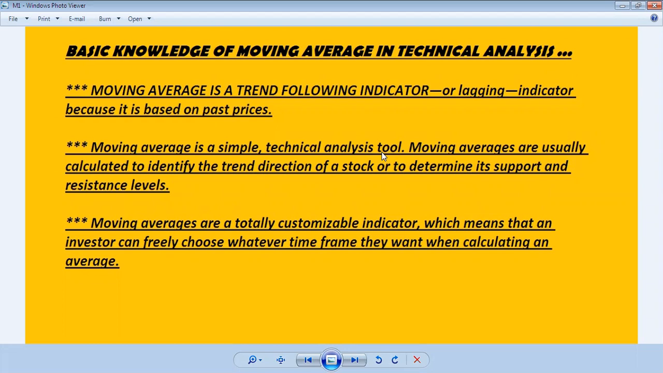I'm making this video for learning purposes, or educational purposes, you can say. Through this video, I discuss the basic knowledge of moving average in technical analysis. This is one of the 10 indicators which I discuss through this video. For the novice, and for those who already know technical analysis, they can also watch this video.